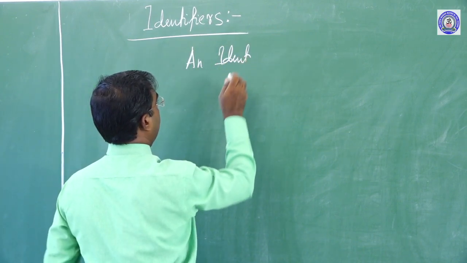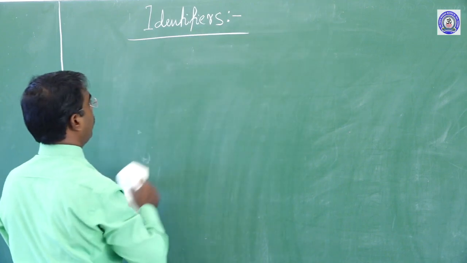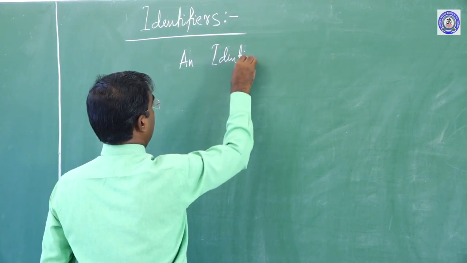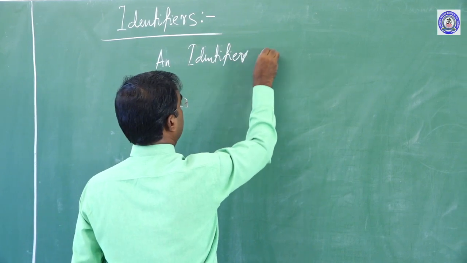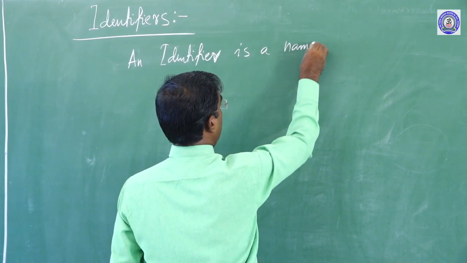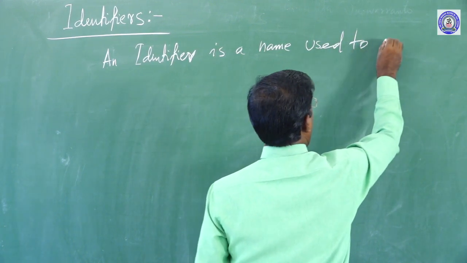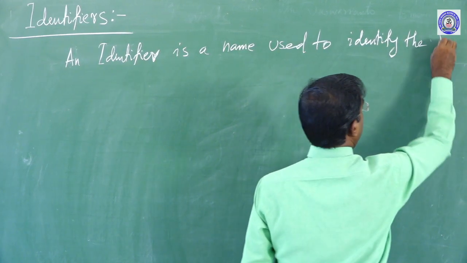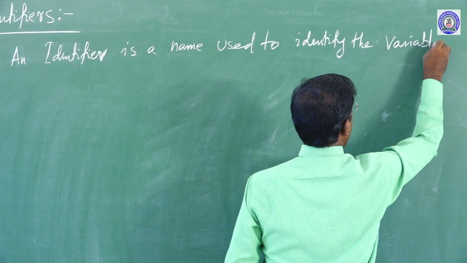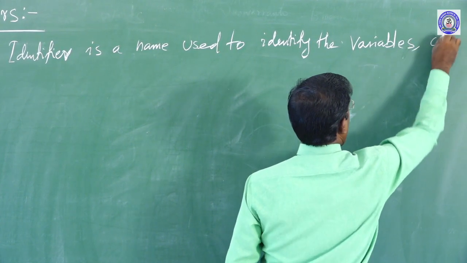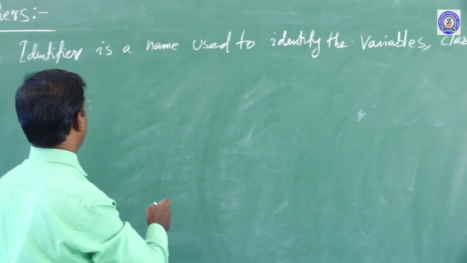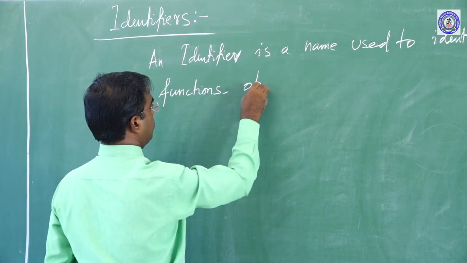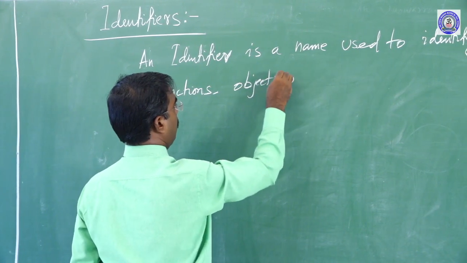An identifier is a name used to identify the variables, classes, functions, objects or modules.